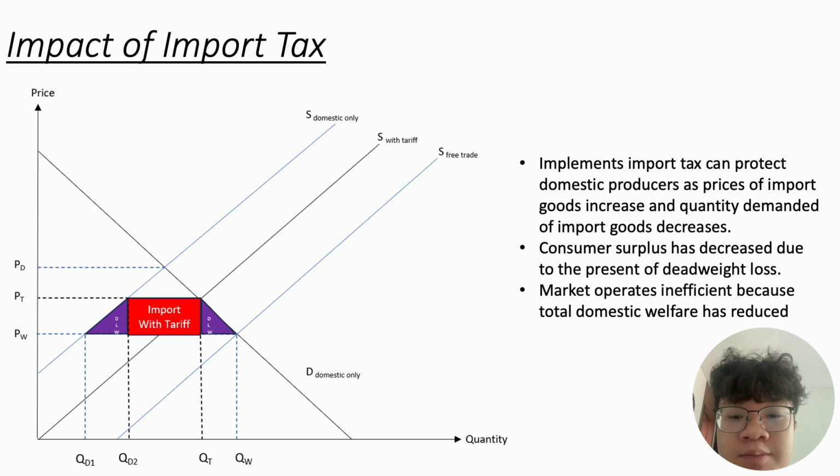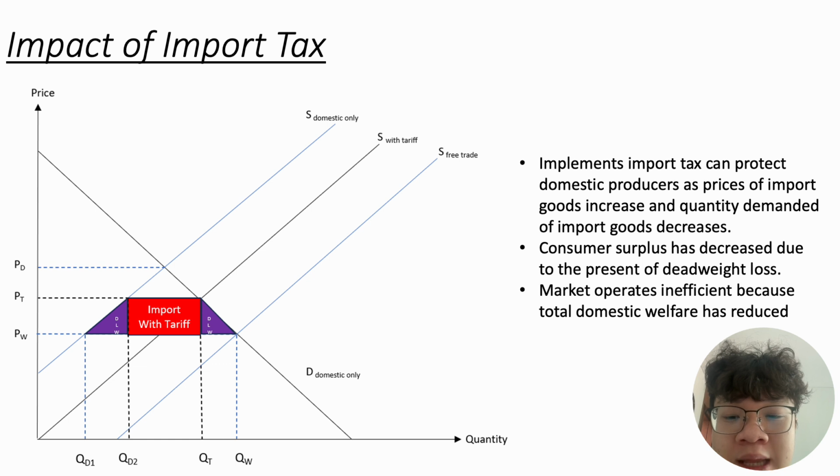Secondly, I will discuss the impact of implementing an import tax, considering tariffs and international trade. The equilibrium point is the intersection of the domestic supply curve and the domestic demand curve, while the price is PD. By considering free trade, the equilibrium point is the intersection of the free trade supply curve and the domestic demand curve, while the price is PW.